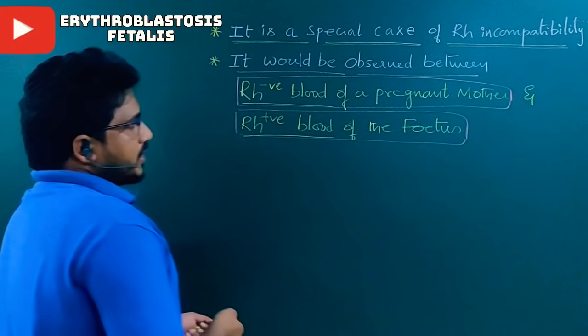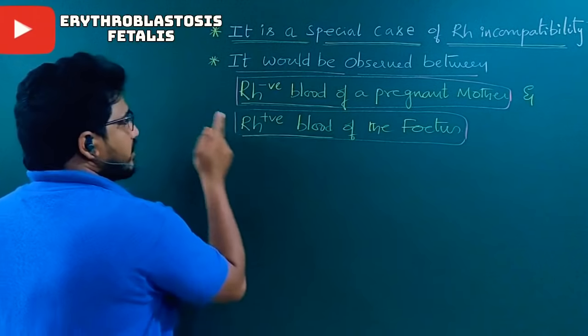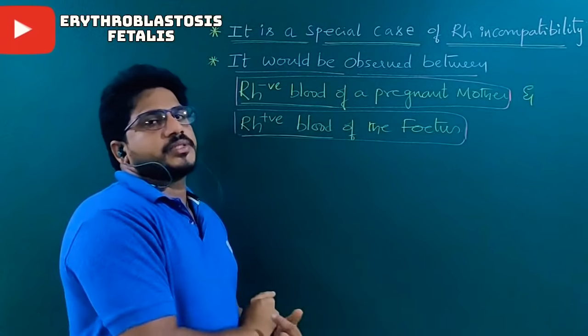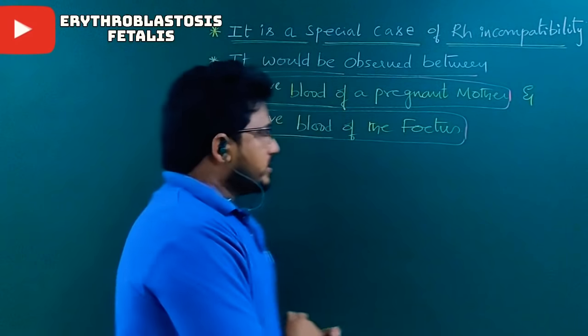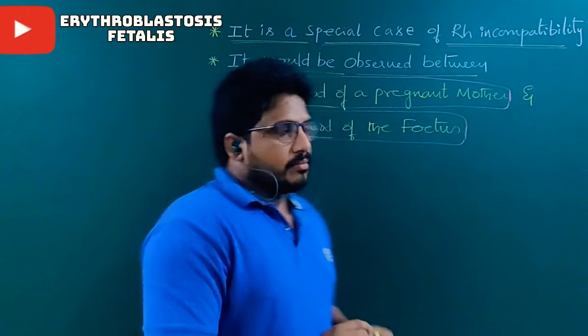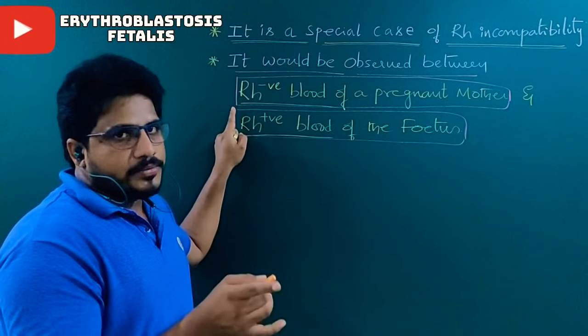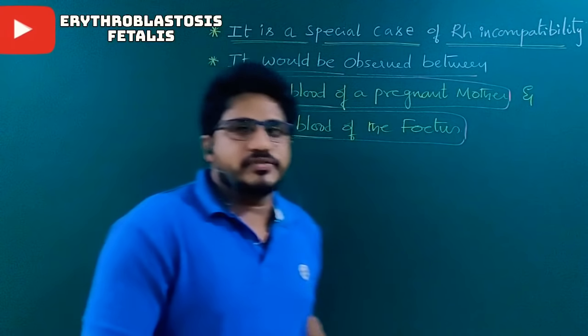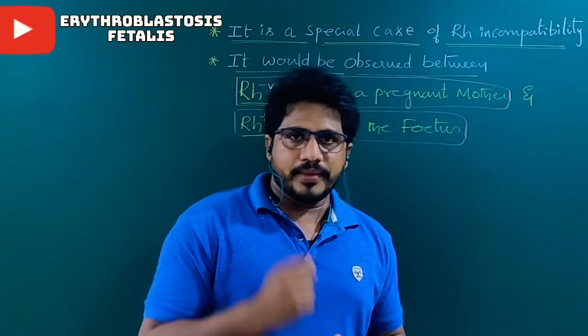Before diving into the topic, notice again that it occurs with an Rh negative pregnant mother. Mother should be negative and fetus should be positive. Then only it takes place. But if in the question or options the mother is Rh positive, erythroblastosis fetalis never occurs.